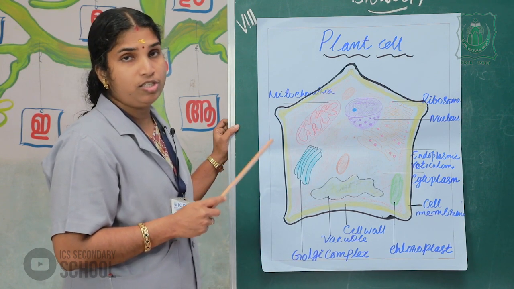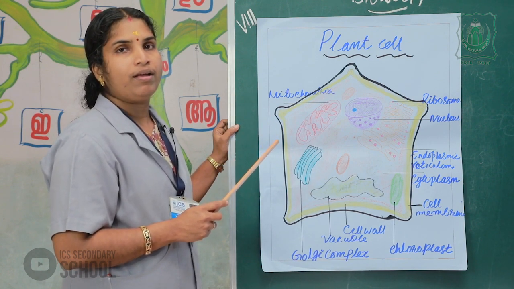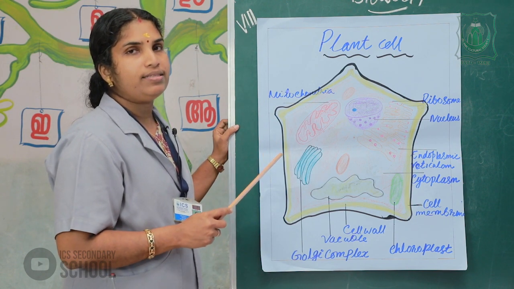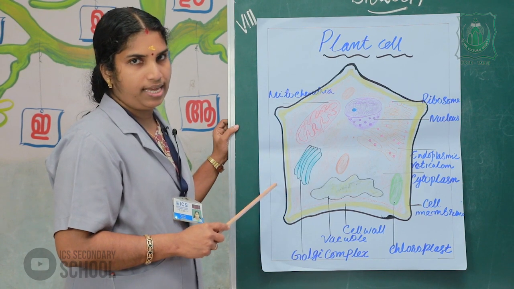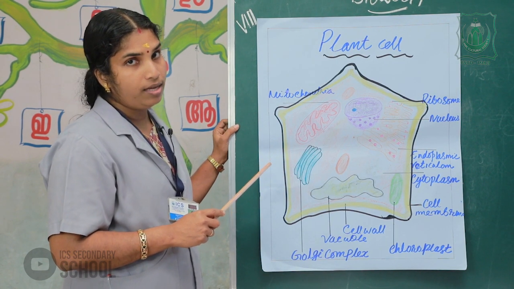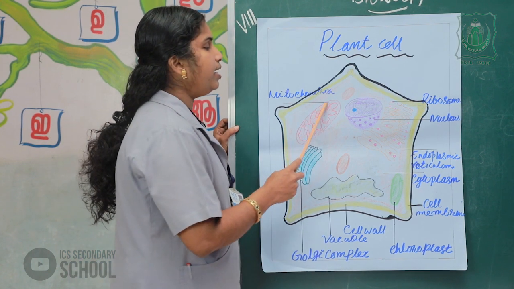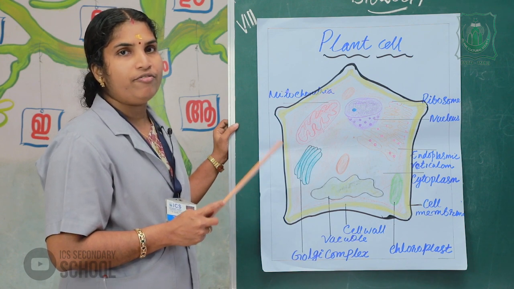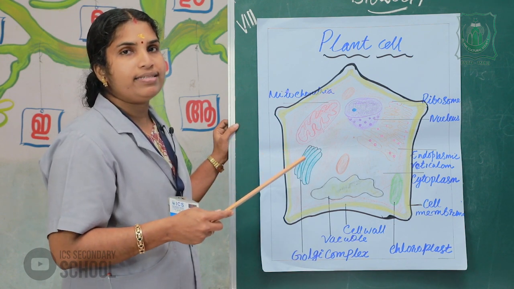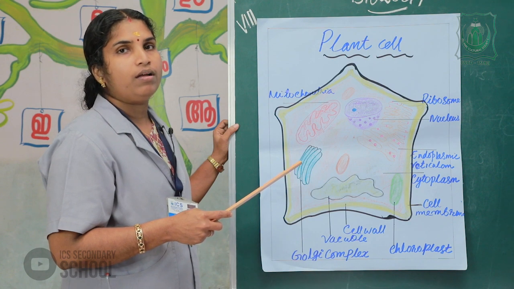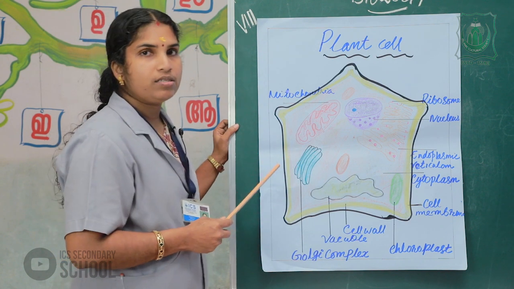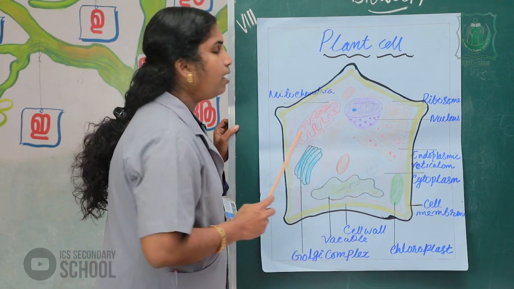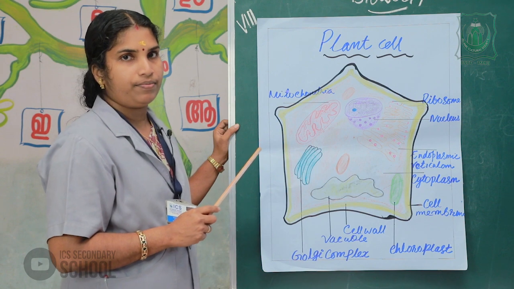It is abundantly seen in brain cells and liver cells, where more energy is required.